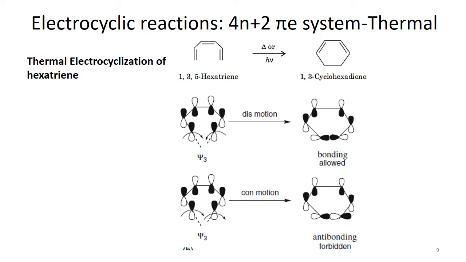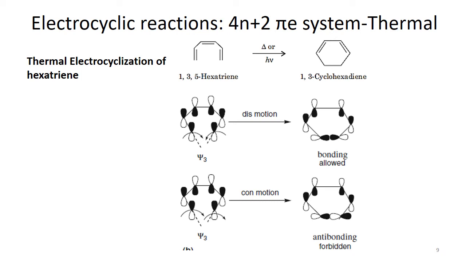Okay, now we have selected which molecular orbital is going to be involved in the reaction, that is psi3. The next step is to see whether disrotation or conrotation is allowed. Basically, when we carry out these reactions, there are many different approaches that we discussed in the early lectures, that there are different possibilities.